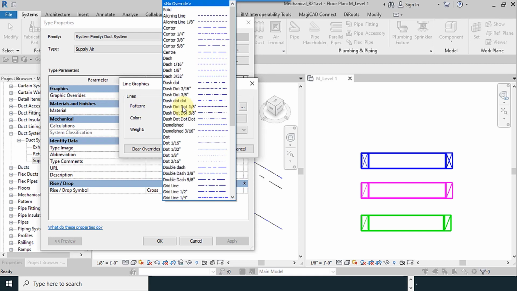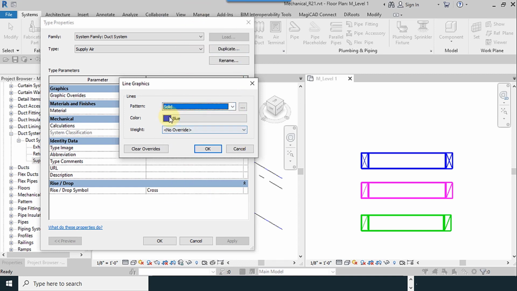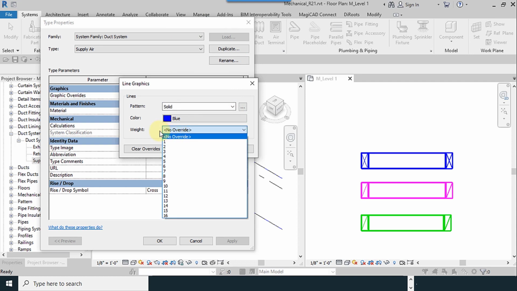The colors, patterns, and the weights of the lines are available. I use solid for pattern, and weight is the thickness of the line. If you change this option, the output print of your file will be affected.